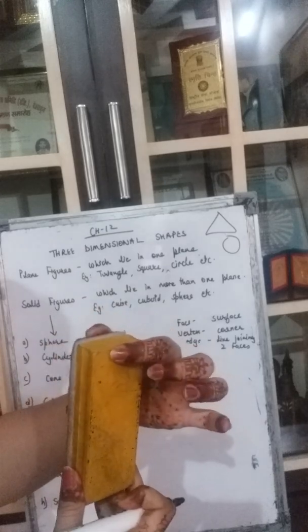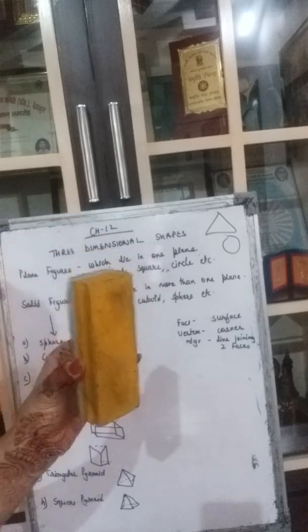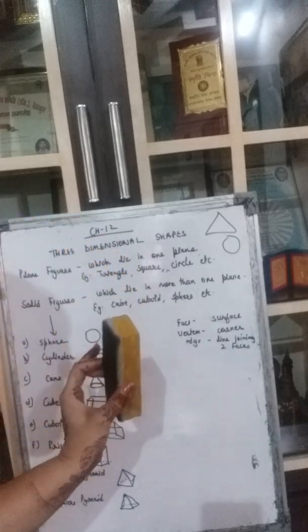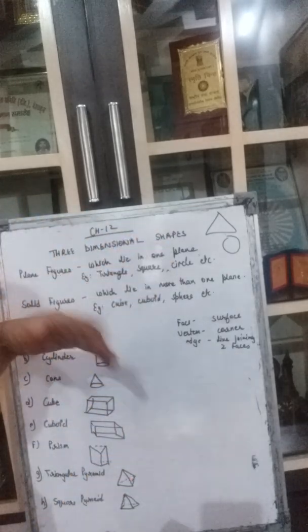Cuboid, it is having length also. It is having the height also. And it is having the thickness, the width also. So that means it is not flat. So it is a solid figure. The figure which is not flat, that is a solid figure. Okay, which is existing in more than one plane.